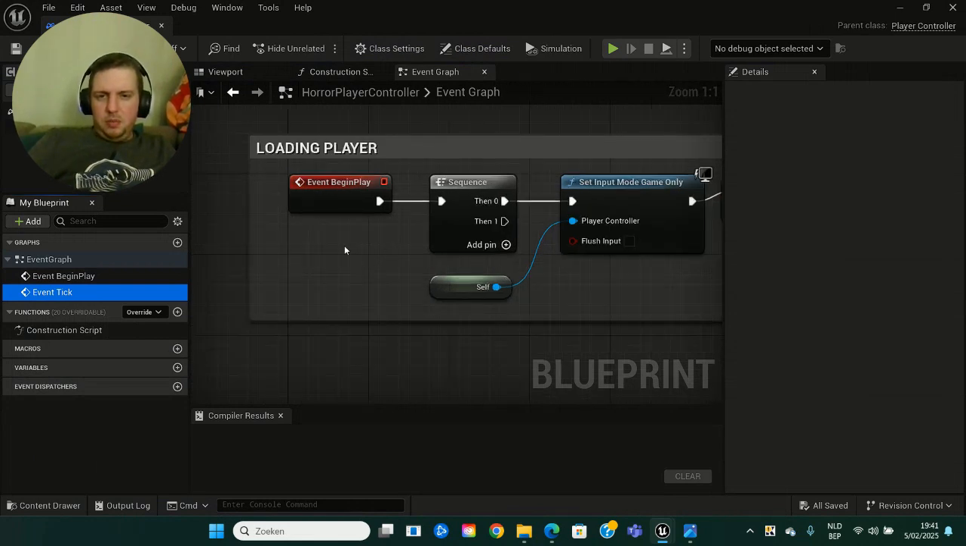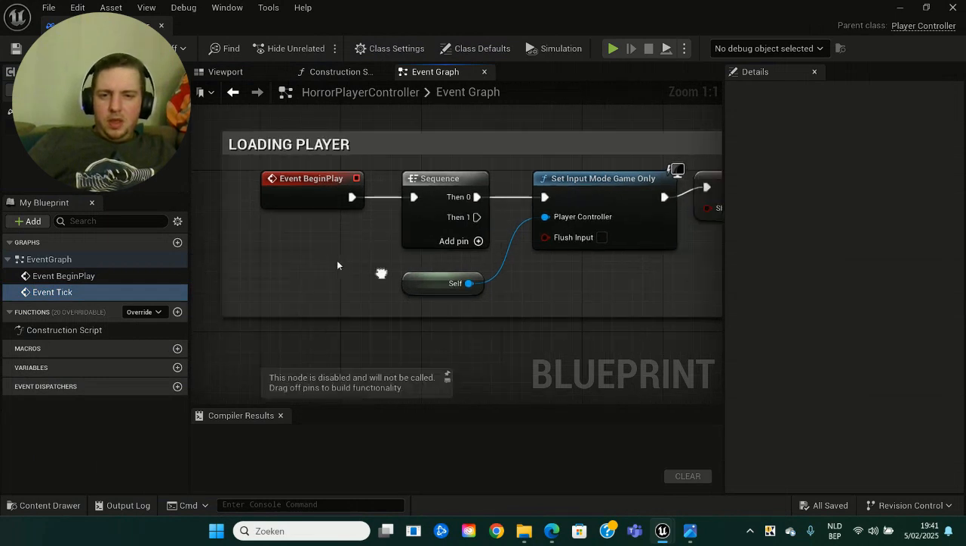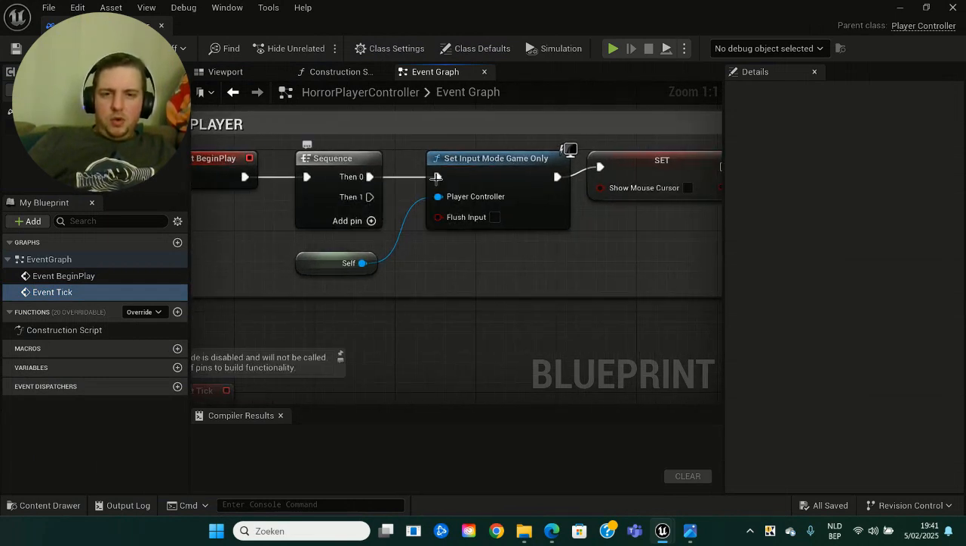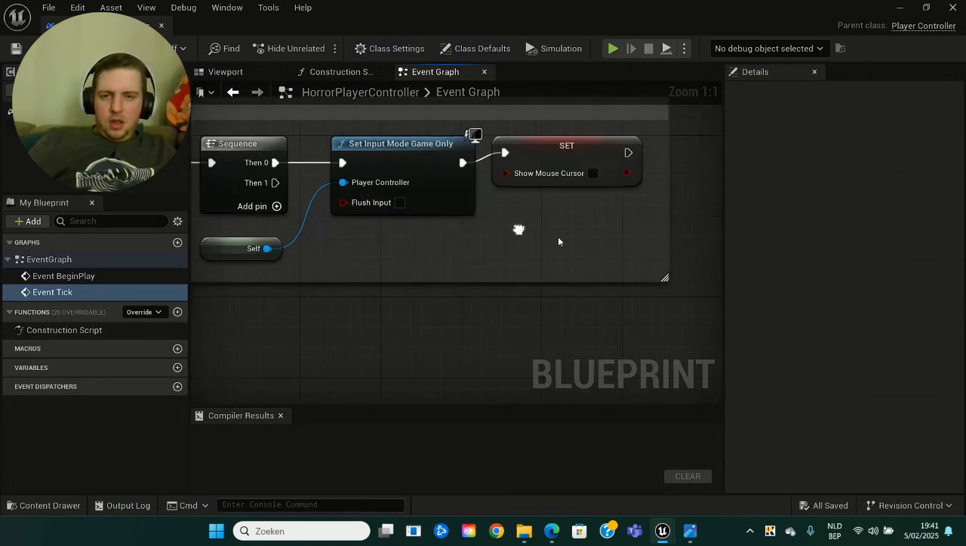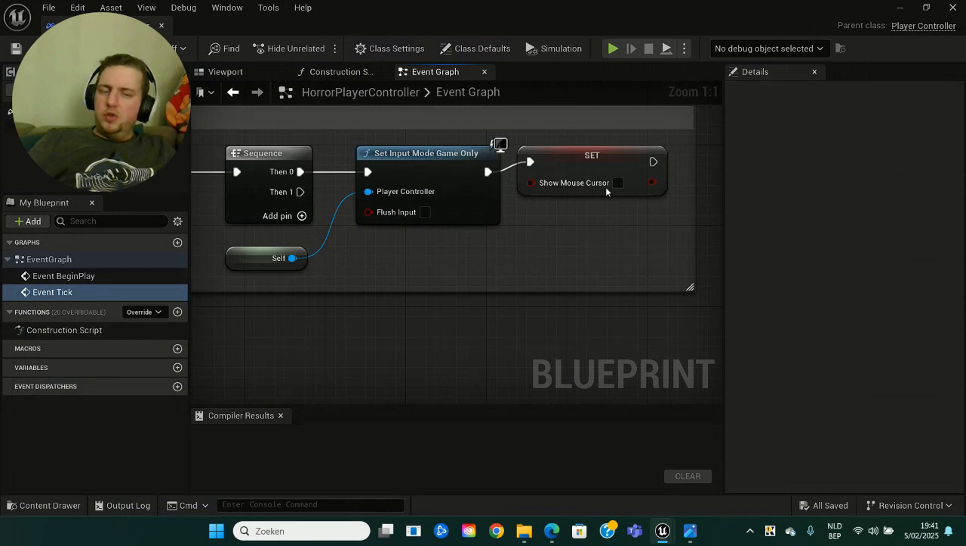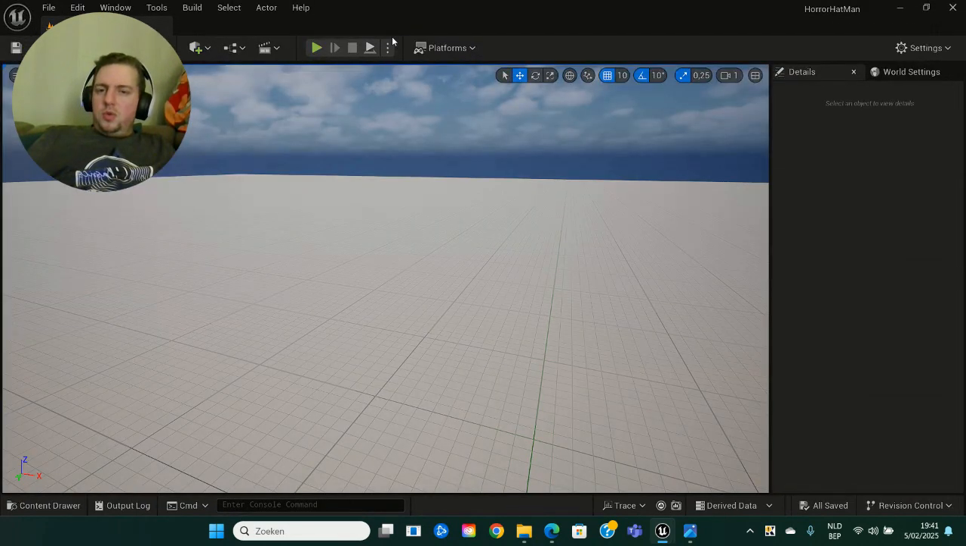So we got the Event Begin Play. If the event begins to play, then there's going to be a sequence, then 0, Set Input Mode Game Only. So it's going to go to the game. And I'm not going to put a mouse cursor there because the player is just going to load into the world. So that's really what I want. I want just a HorrorPlayer controller. That's you. That's the player character. And I don't want to show the mouse cursor because I think it's going to be a lot more fun without the mouse cursor. I'm going to see if I need it or if I don't need it, but it's fine. Anyway, so that's the HorrorPlayer controller setup.